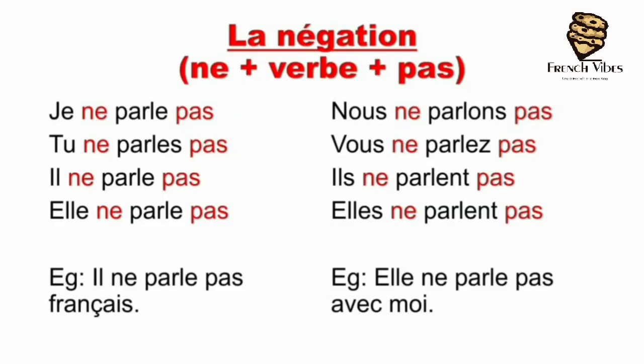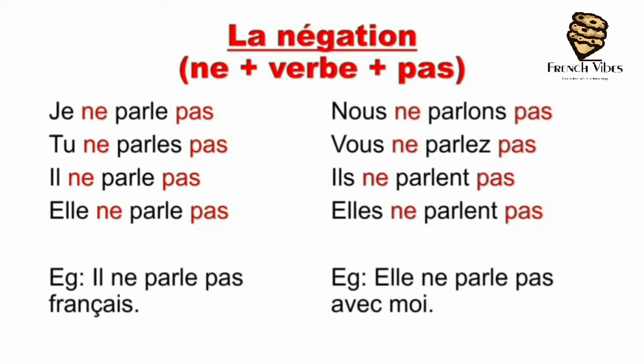Now let's see how we frame negative sentences. La négation means the negation. Let's see the formation for the negation in French: ne plus verb plus pas. So all we have to do is take the conjugation of the verb which we wish to put in negation. Before that conjugation we put ne, and after that conjugation we put pas.